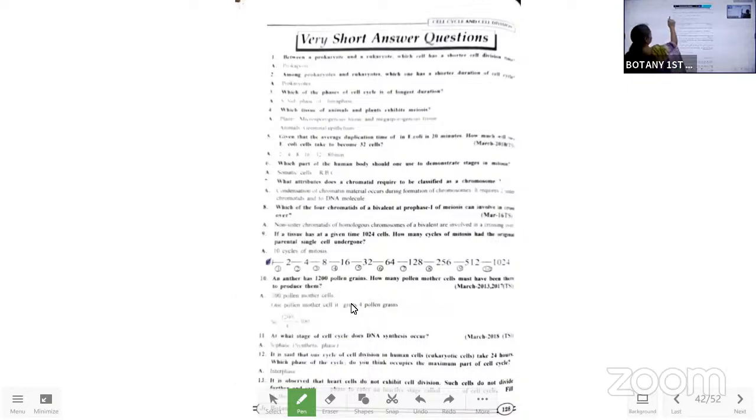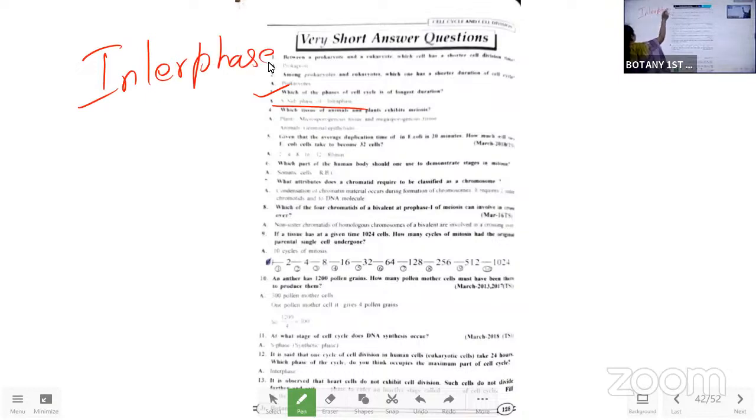Which of the phases of the cell cycle is of the longest duration? Take out your materials, mark it, so that you are able to see the question. That is the S phase, otherwise interphase. Interphase has the largest duration in the cell division itself.